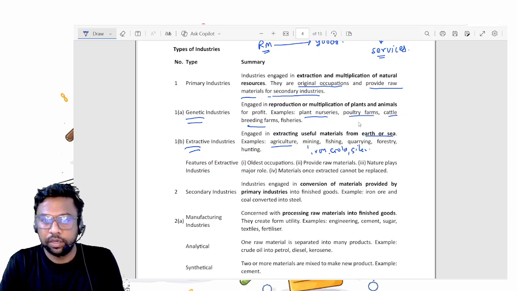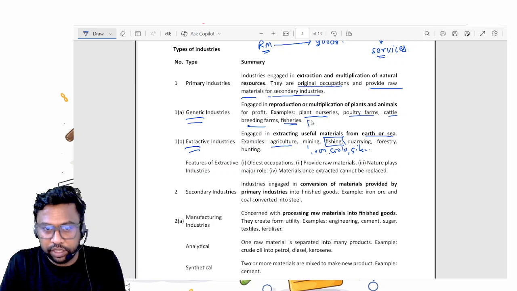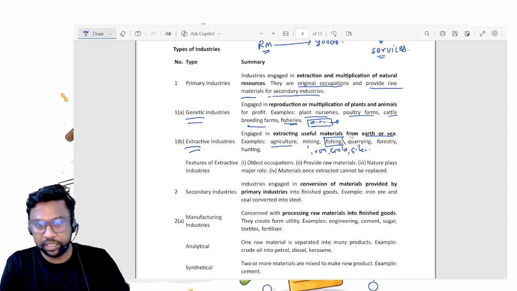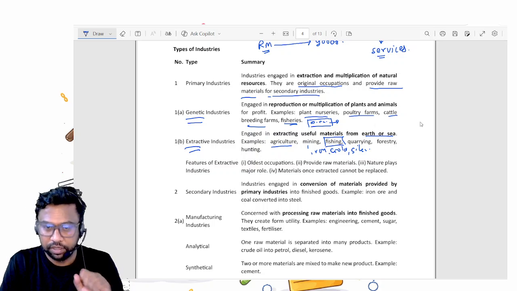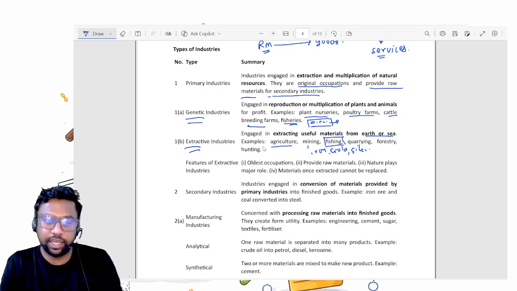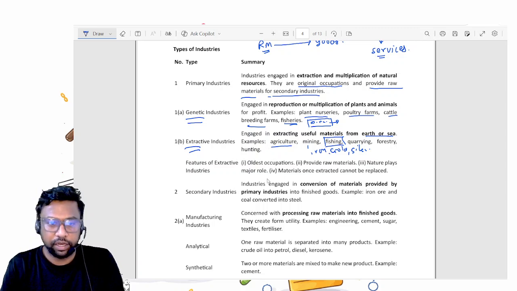Okay, from mines. Fishing is you are fishing from the natural source, that is sea or lake. This fisheries is you are artificially creating a lake and you are breeding those fish, and then you are taking, so that comes under genetic. Artificial fisheries. This fishing is from the natural source. We are extracting the fishes. Forestry and hunting, this is like from natural source you are getting something. You're not creating anything, right?